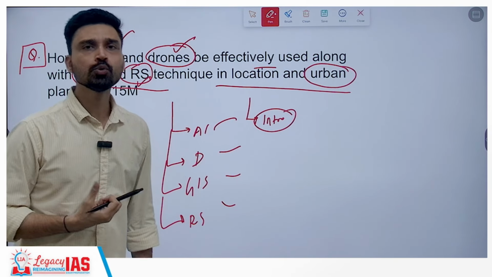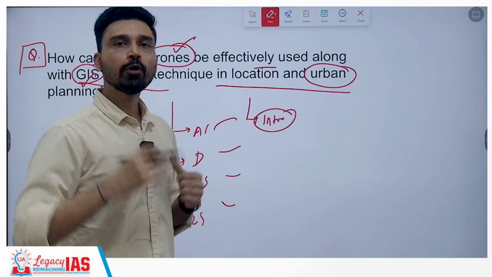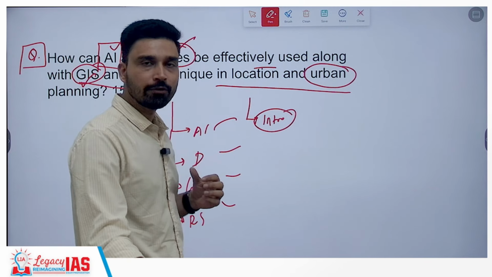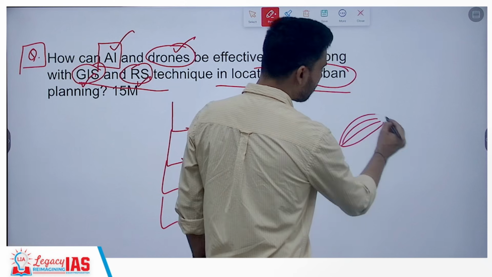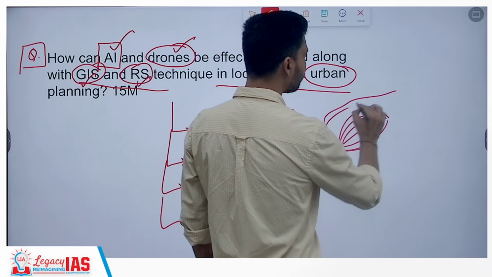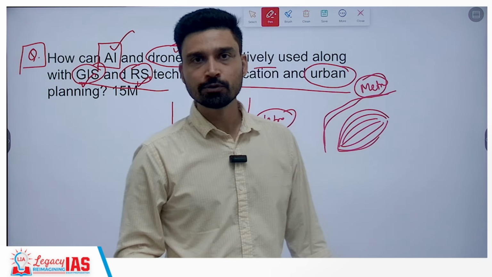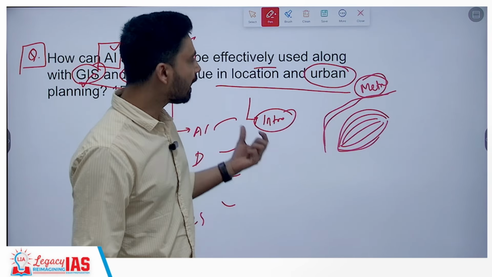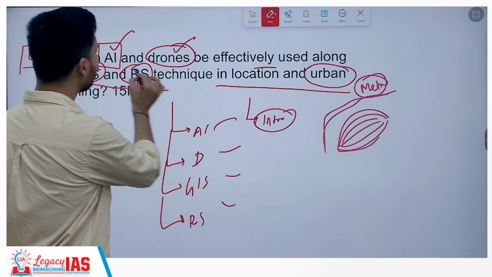AI can be used to understand how traffic moves in a particular city in the urban areas at a particular point of time. Based on that, transportation planning and urban infrastructure planning can be done. For example, if you know that from point A to point B is where you have the maximum density of traffic, in that case you can think of building some alternative infrastructure such as metros. We know that metro is a very expensive project. That means you cannot construct it anywhere you want in the urban cities. You need to have metros in those areas where traffic density is highest, and that can be understood by using artificial intelligence.